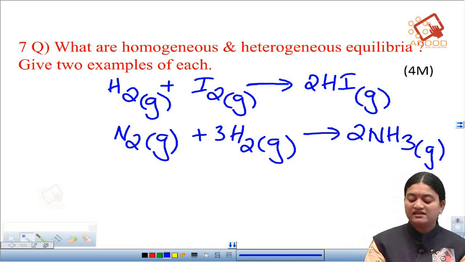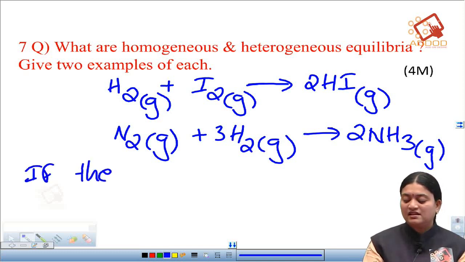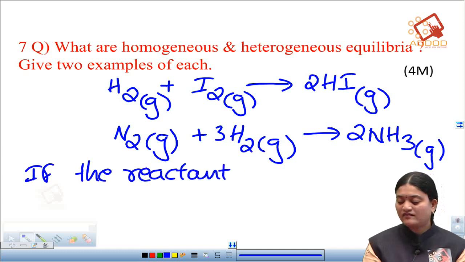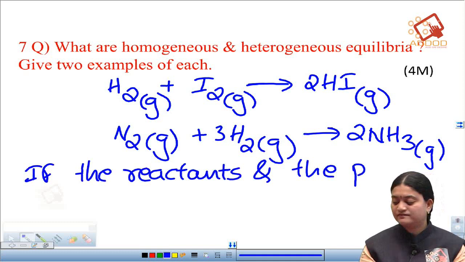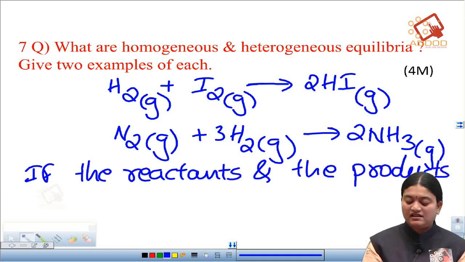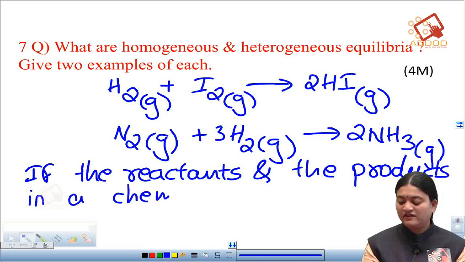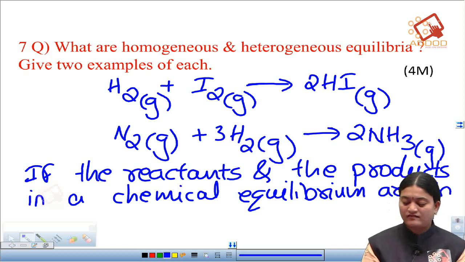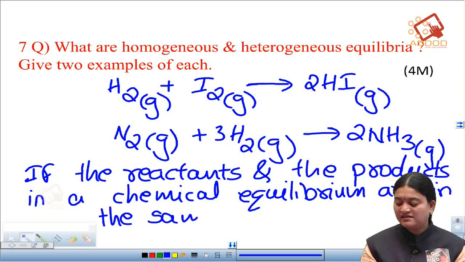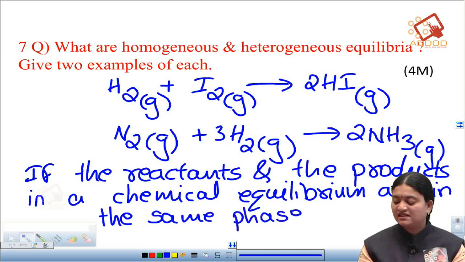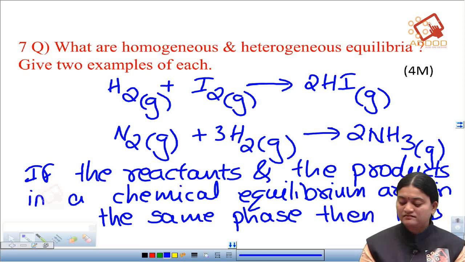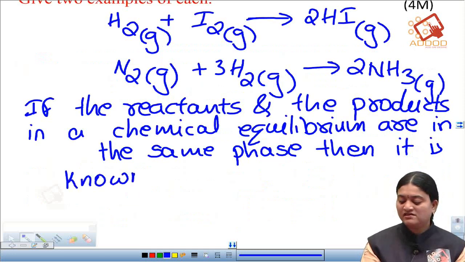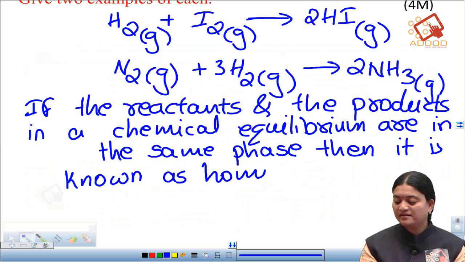So here we can write that if the reactants and the products in a chemical equilibrium are in the same phase, then it is known as homogeneous equilibrium.